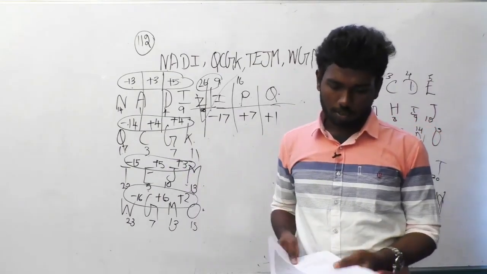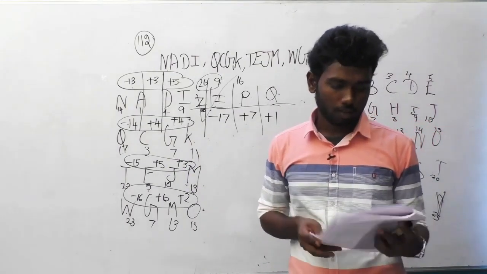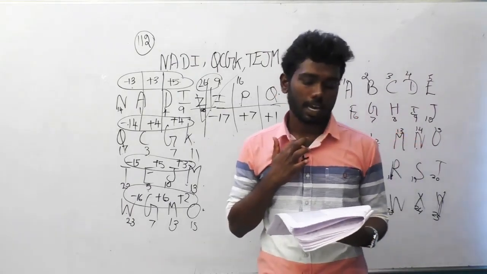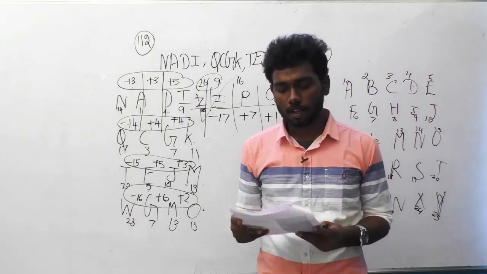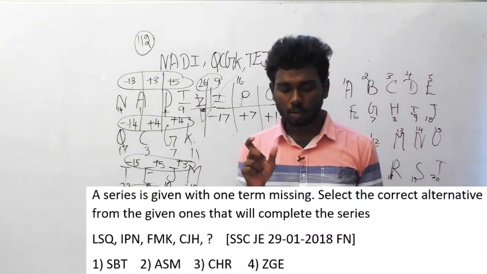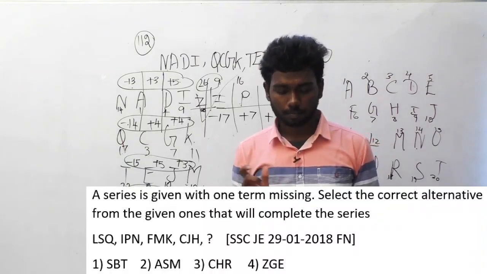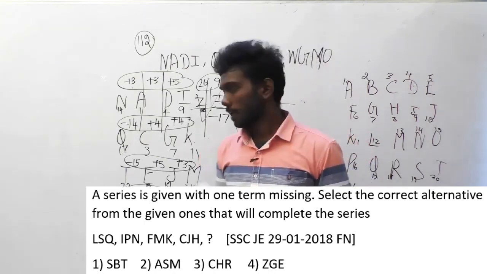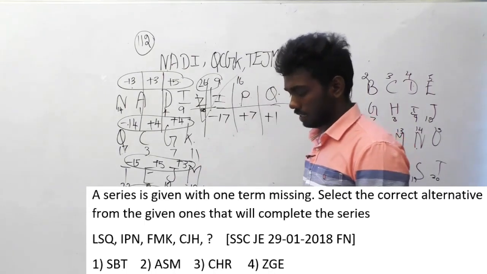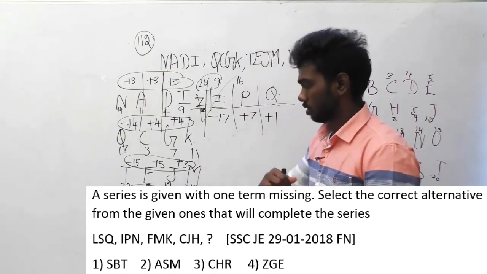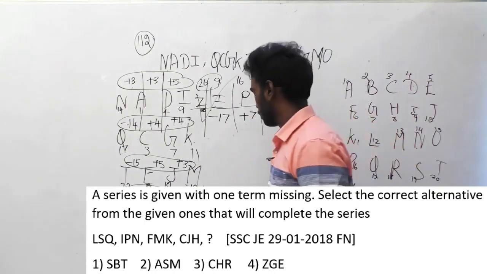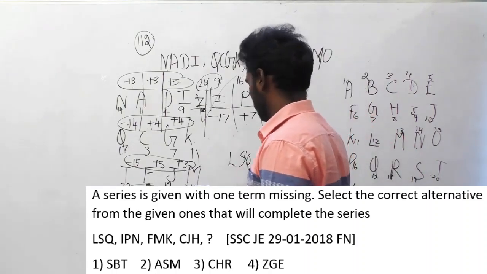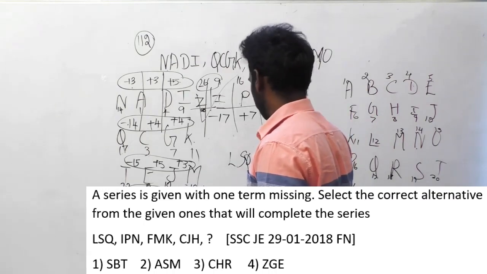So let's move on to the 113th question. This question was asked in SSC JEE 29th January 2018 forenoon session. A series is given with one term missing. Select the correct alternative from the given ones that will complete the series. And the series mentioned here is LSQ, IPN,